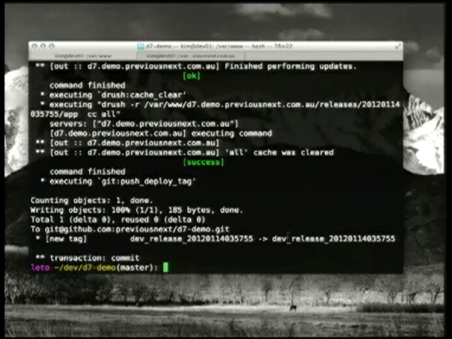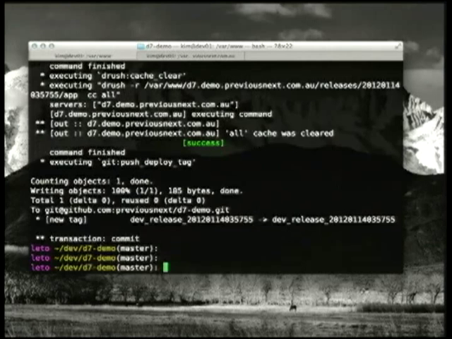We basically tag it with the timestamp. We use the environment that we're using, so if you're doing this in production, it'll say what that is. So in Git, in the history, you've got a nice, clear picture of when things were deployed and what branches they were on, and a timestamp of the actual deployment as well. So it's very easy to say, when you deployed that last time, this thing broke. What was the last deployment that you did? And you can go through and see that quite easily. Okay, so that's the standard deploy.